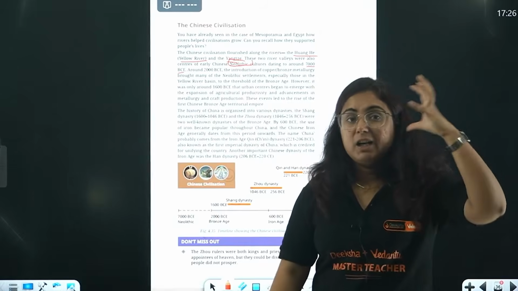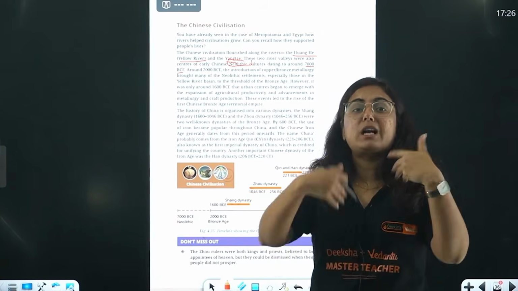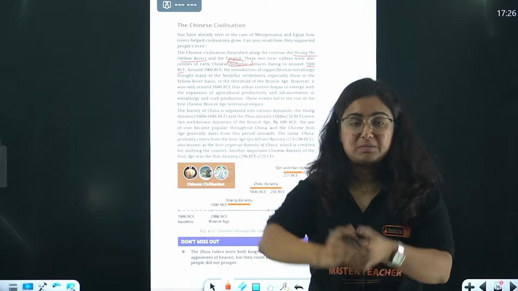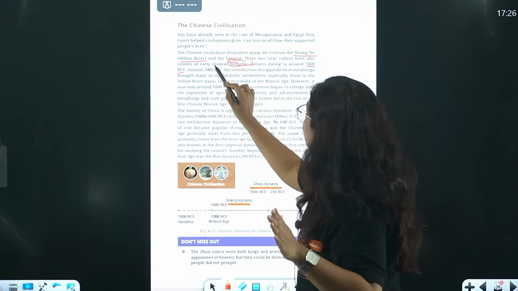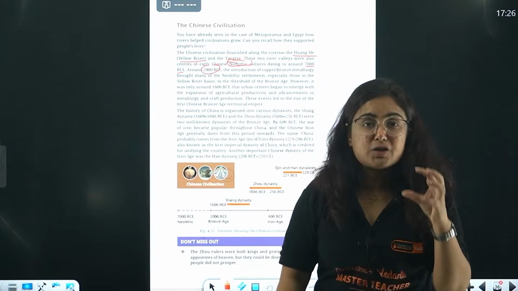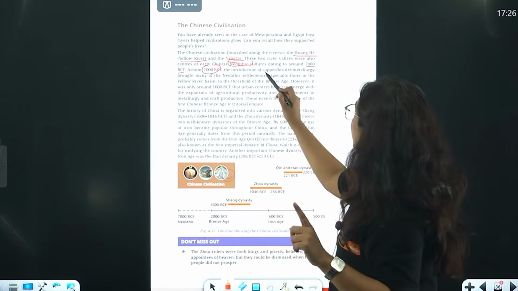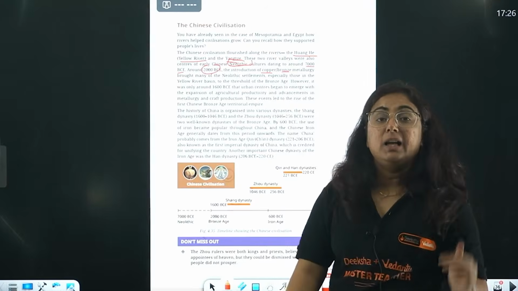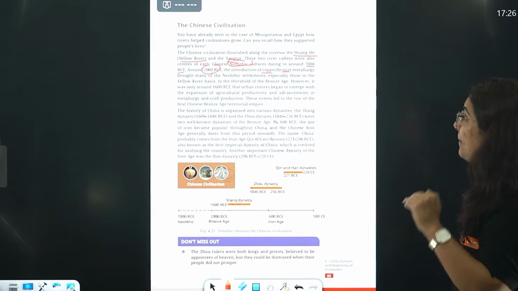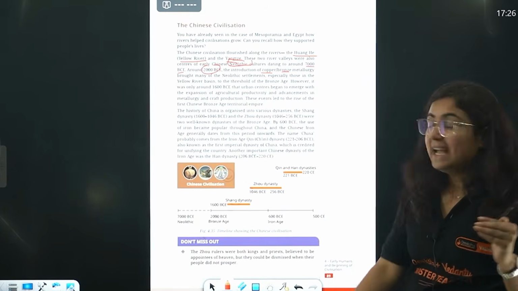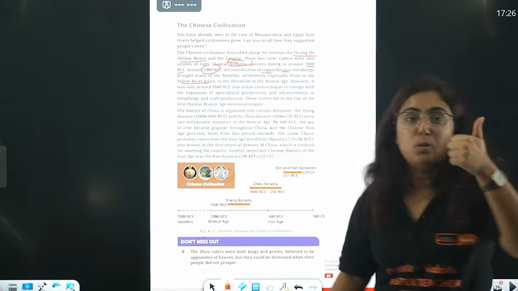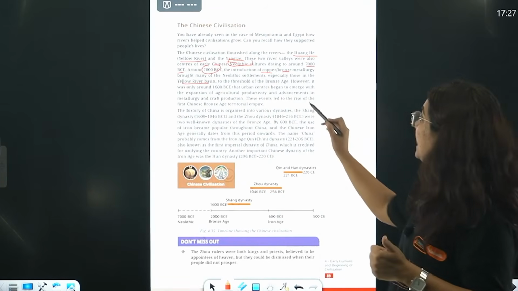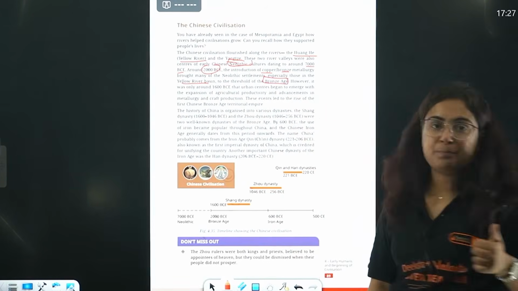You know that during 7000 BC, they were aware of only stone tools, but later on, around 2000 BC, there was the introduction of metals, and those metals were copper as well as bronze. Now these people learned about metallurgy, and hence in this Yellow River basin, what is Yellow River? Huanghe. It was the Bronze Age. Right?